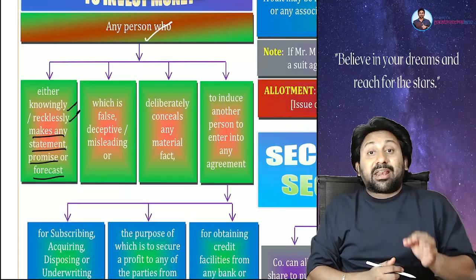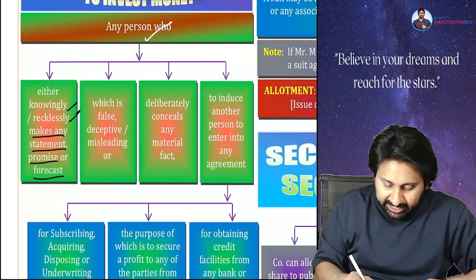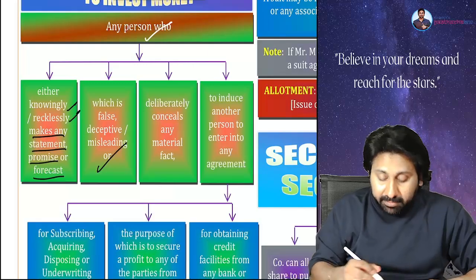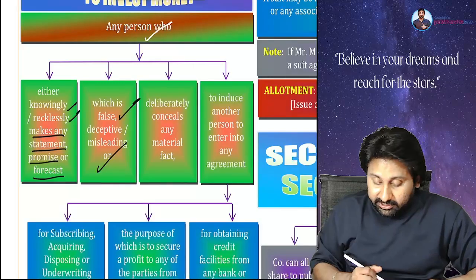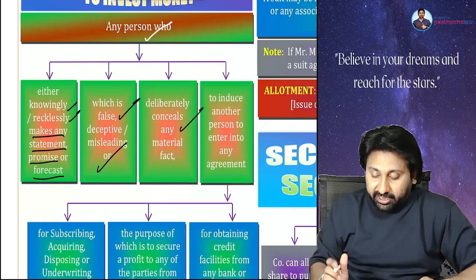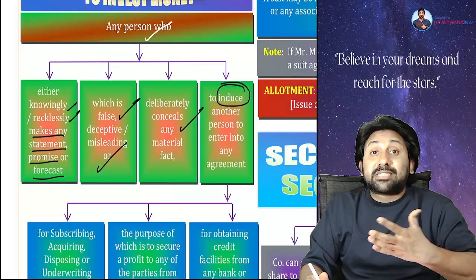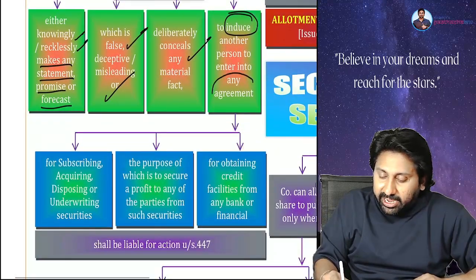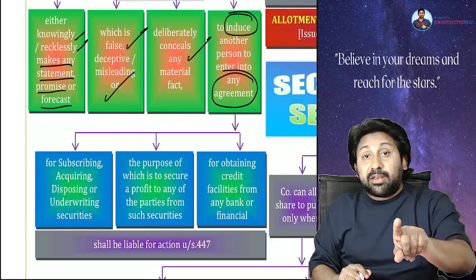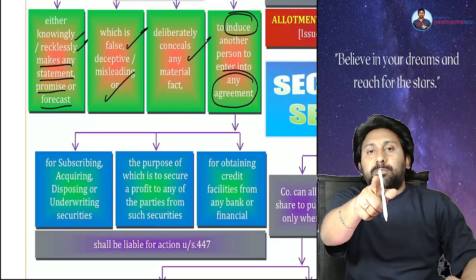You are recklessly making that statement without knowing about the market. Second, knowingly or recklessly making a statement that is false, or deliberately concealing a material fact, to induce another person. Induce means to force another person to enter into any agreement, and because of entering into that agreement, that other innocent person's life is gone, then you will also be kept in jail under section 447.